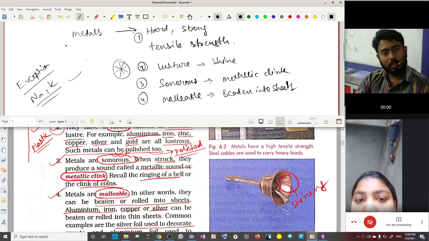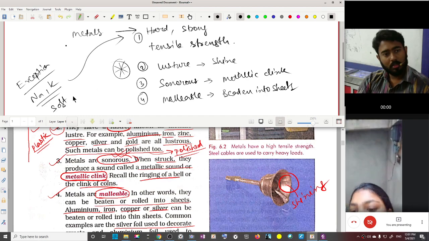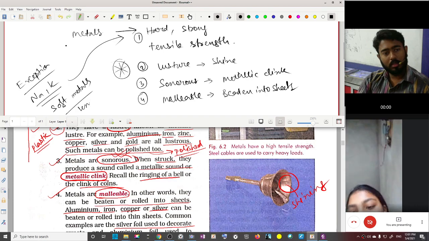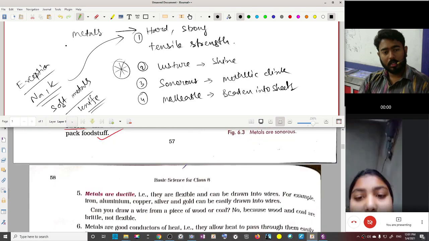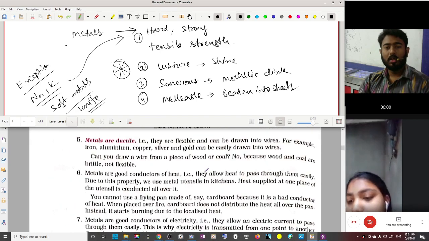They are an exception to point 1. Sodium and potassium are soft metals. They can be cut with a knife. Is the idea clear? There are other properties of metals also. We will do this on the next day.